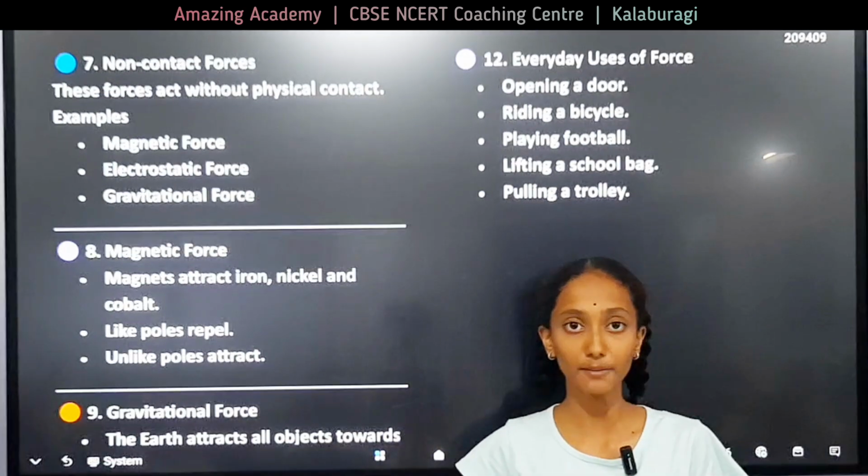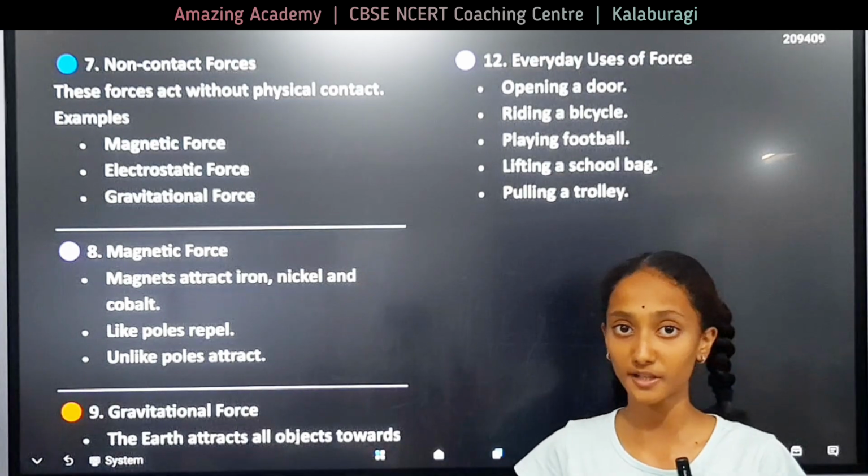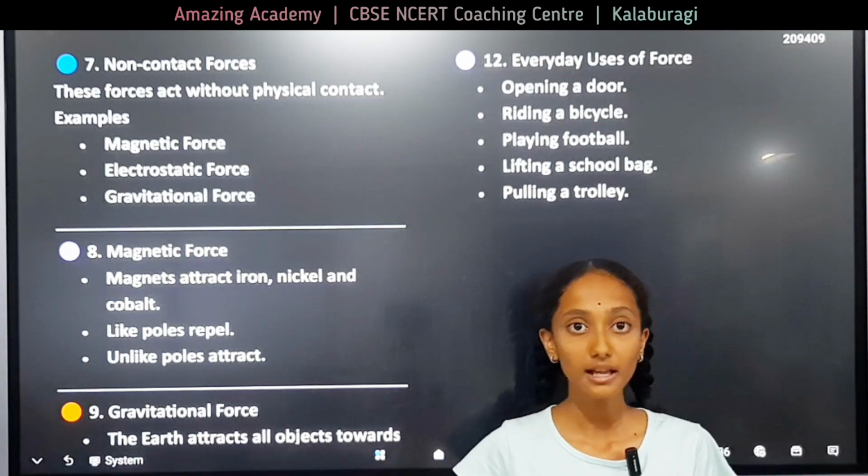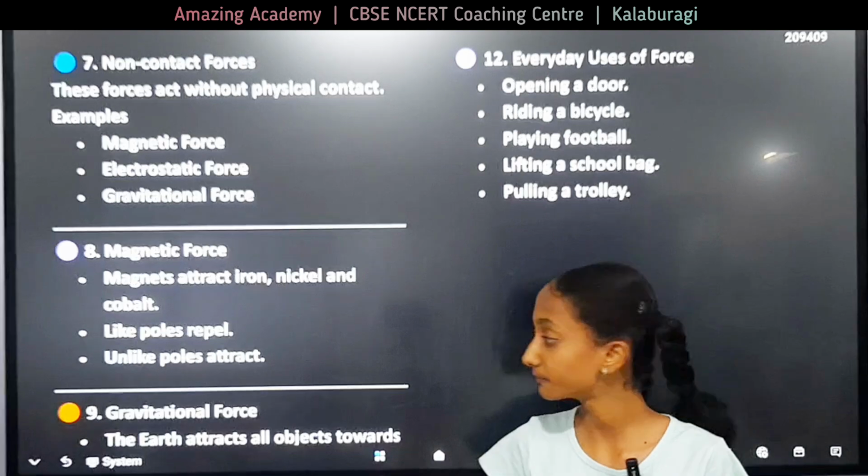Magnetic force. It is a type of force where magnets attract a special kind of metals. Example: magnet attracting metal clips.